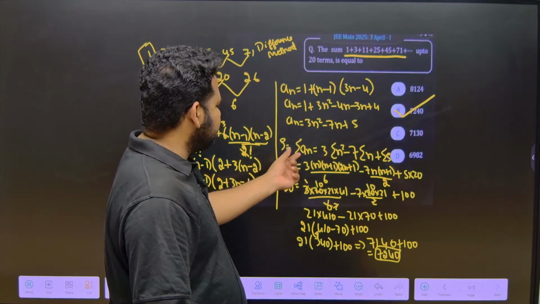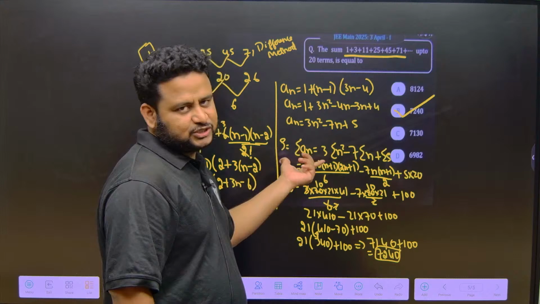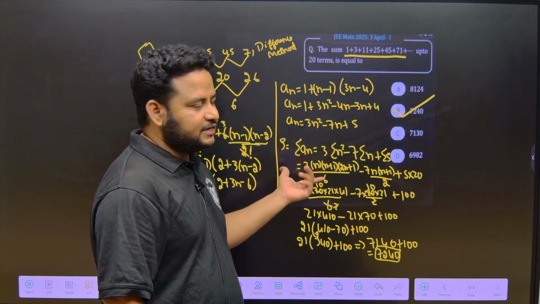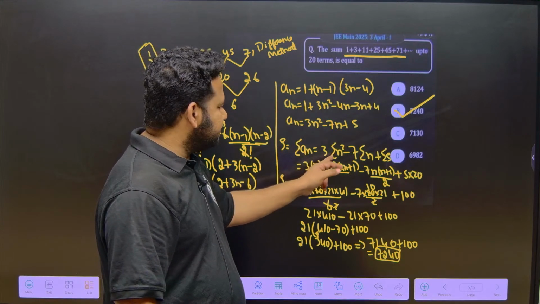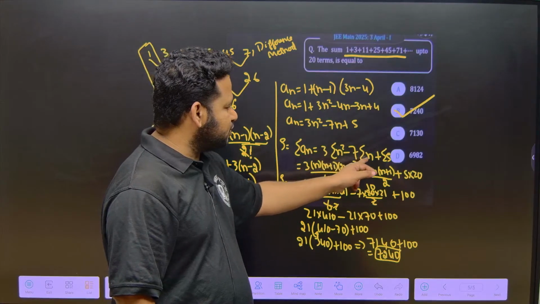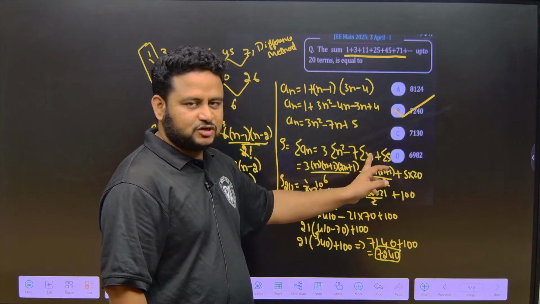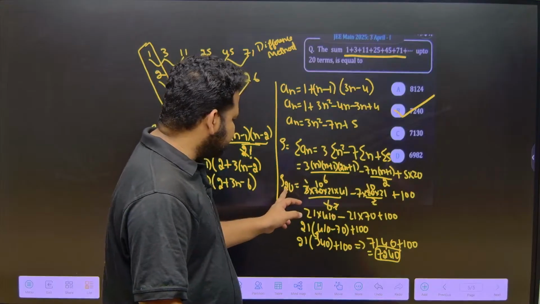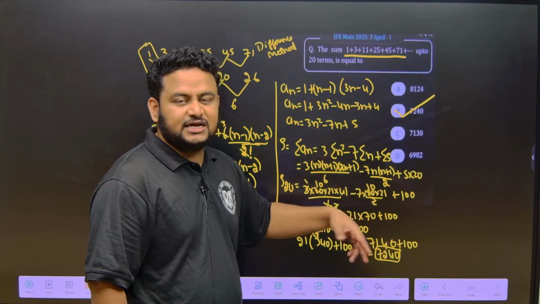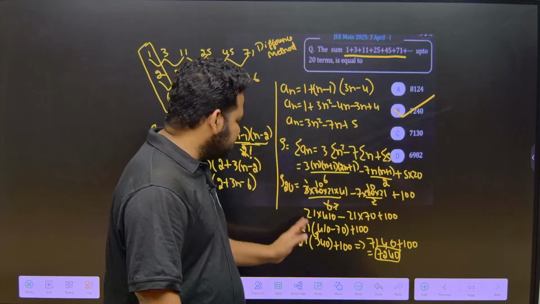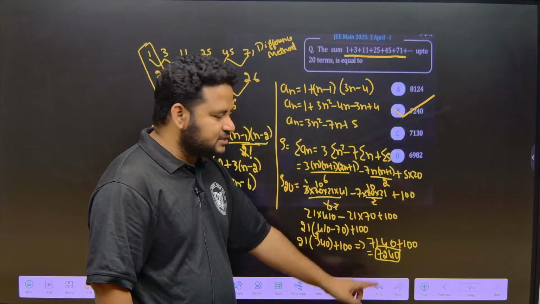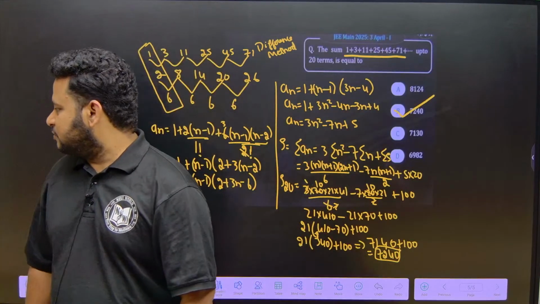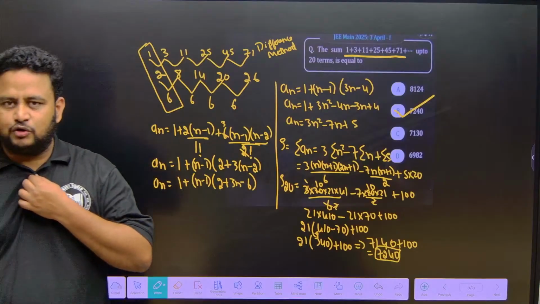So yes, we have to find the sum, which means summation of an. That is what I got: 3 times summation of n square minus 7 times summation of n plus summation of 5. Summation of 5 means here we have to write 20 times 5, that is 5 into 20. So I put the values and I will get the value as 7240. So this is how you have to solve this question, friends. Got it? I hope you understood.